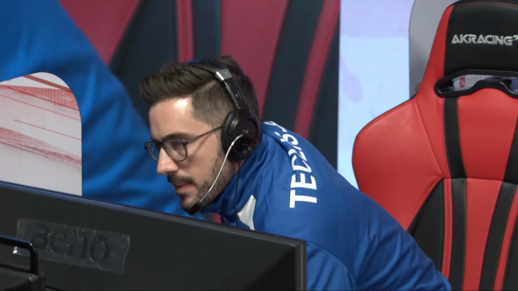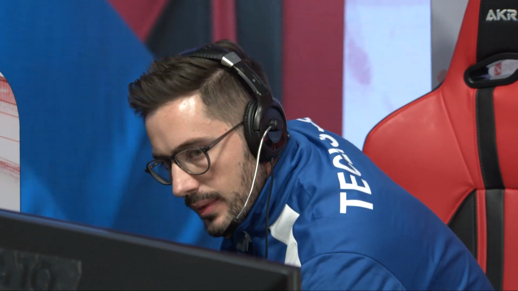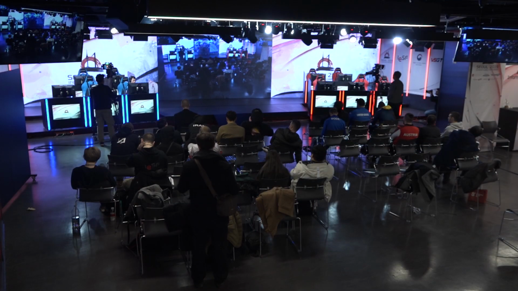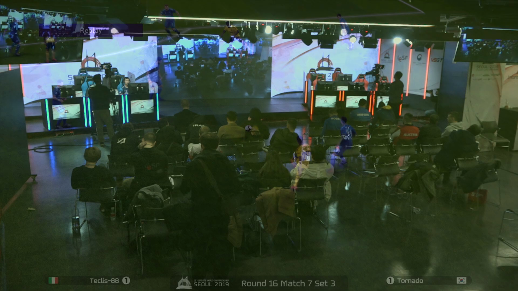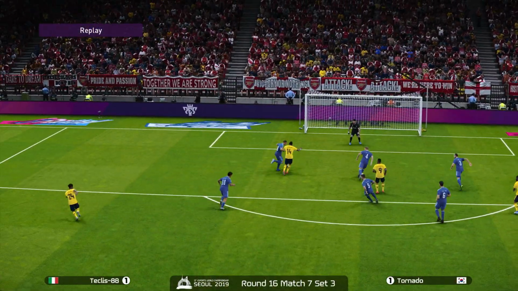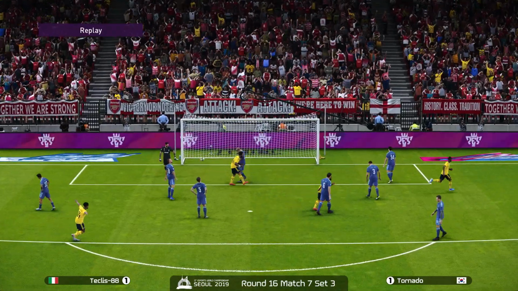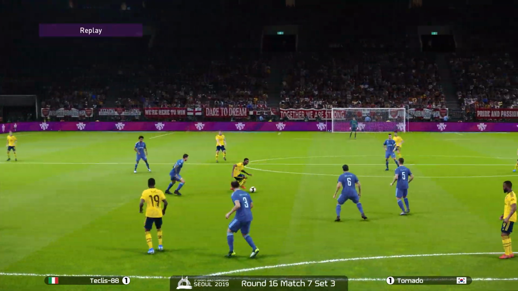Seconds ago, Ronaldo with the penalty kick straight up and in, and now all of a sudden, equalizing it. Now the stress, the pressure. Teclis looks really frustrated. He's just shaking his head, talking to himself right there. Business as usual for our South Korean competitor, Tornado. Has to feel so good now that we are nearing the close of the second half. A goal like that, I actually thought it was just out of there off the goalpost, but nope.